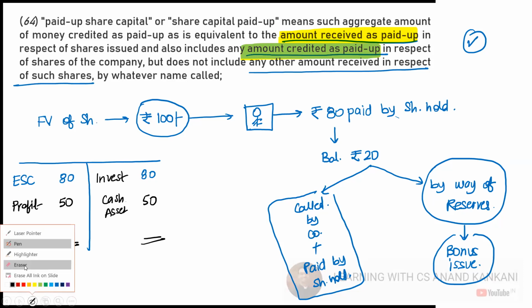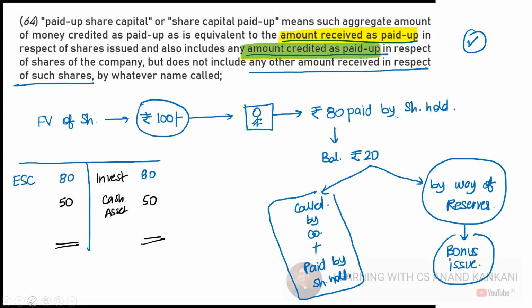Where will this profit go? This profit would be transferred to the reserves, free reserves. Yes or no? We just discussed. This will be transferred to the reserves. So this is the way.